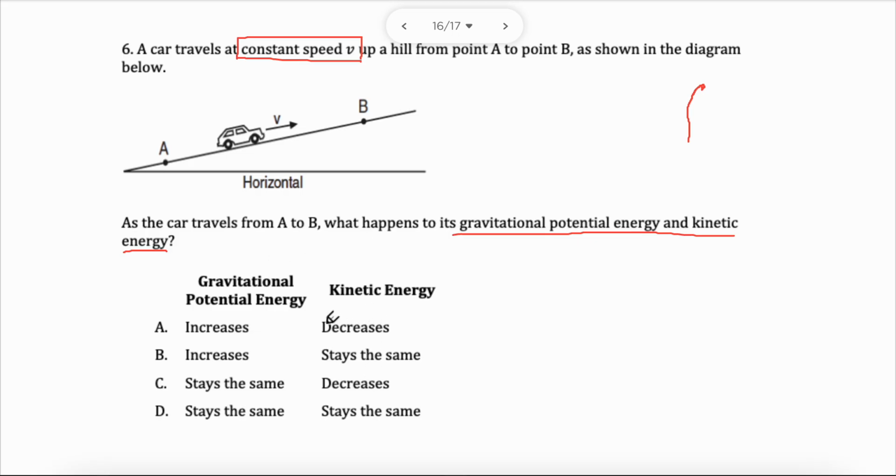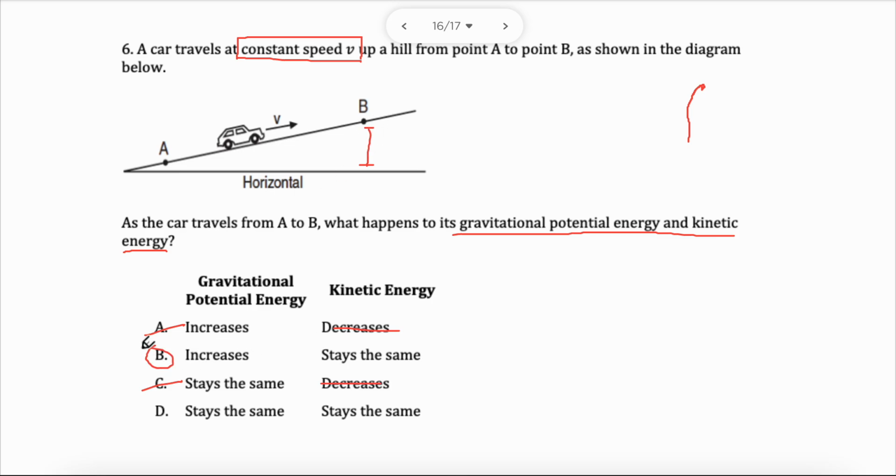So first thing I know is that this is wrong and this is wrong. It will be staying the same. So A is out, C is out. We have two choices now. As he's getting higher, you can clearly see that the height is increasing, which means the potential energy will increase.